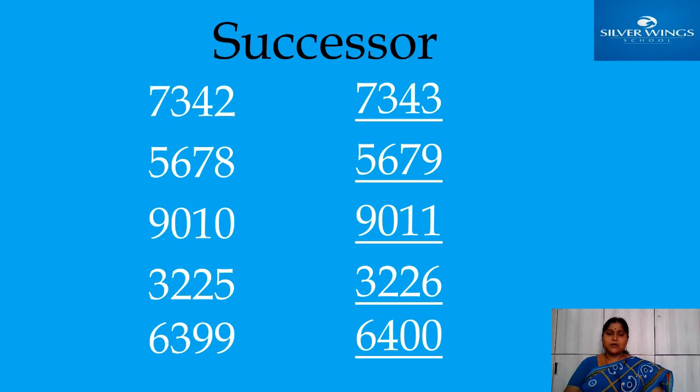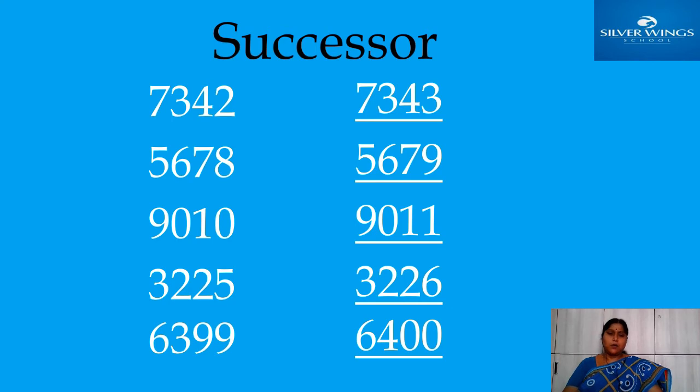Now here 9010. In the last place 0 came. What is the number just after 0? 1. Then instead of 0 you should write 1. 9011. Easy. Here no confusion. Only in predecessor there is a little bit of confusion. Then also no problem, that also is very easy. You should see the place before that.